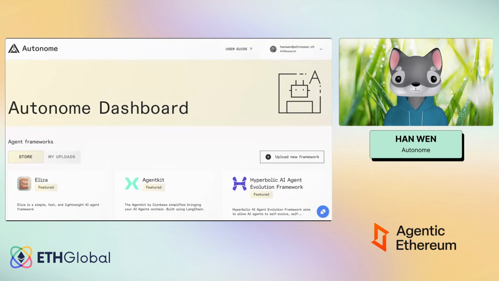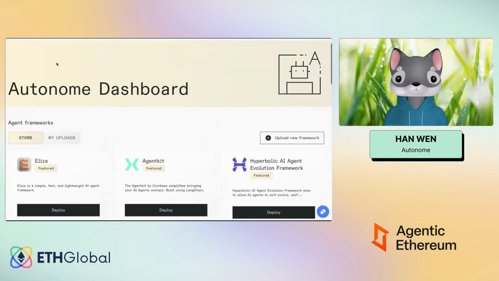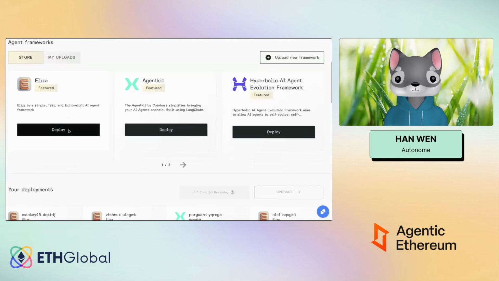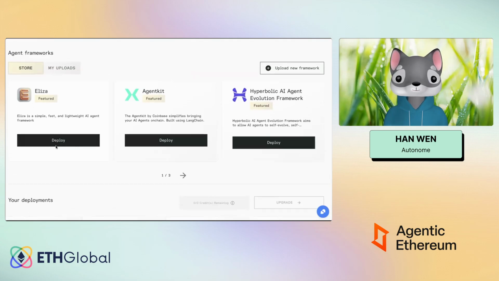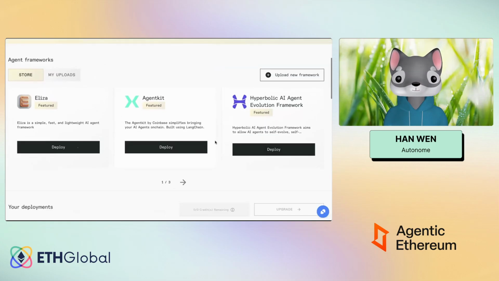So the platform itself, we have this interface once you're logged in. You need the Google login. Once you're logged in, you'll just see this dashboard here at dev.autonome.fund. The frameworks that we have already installed are Eliza framework, Agent Kit, and Hyperbolic. You can just click deploy, and you can deploy whichever frameworks you personally like the most. But you can also upload your own framework as well.